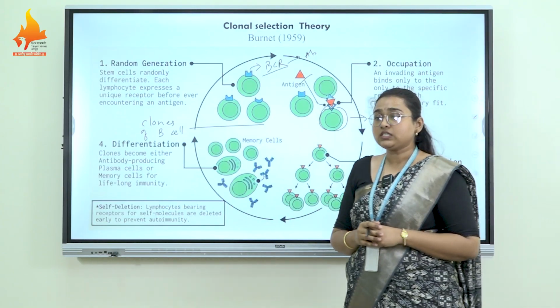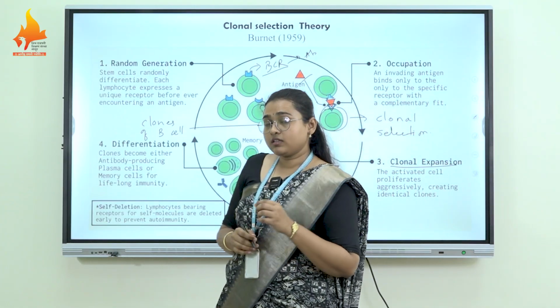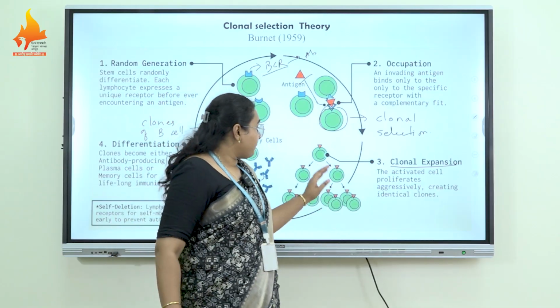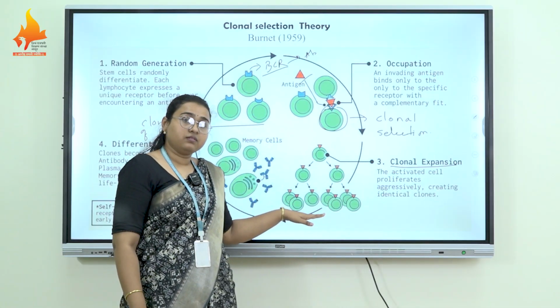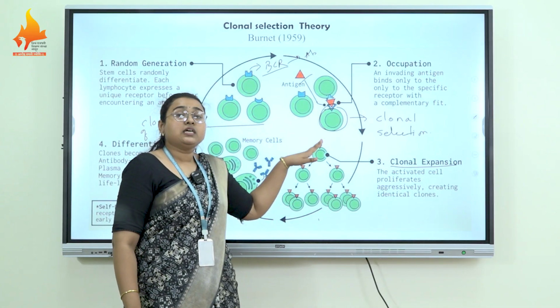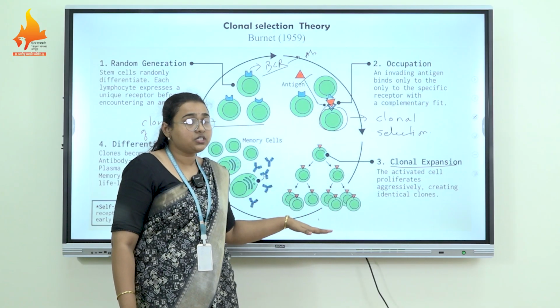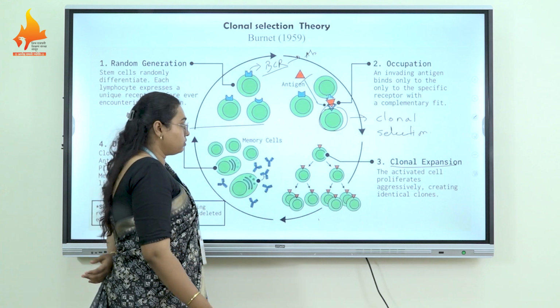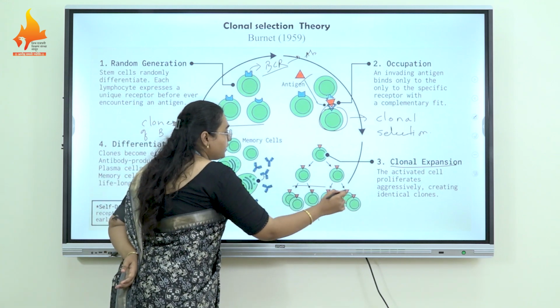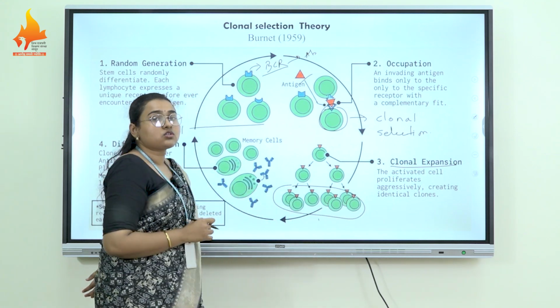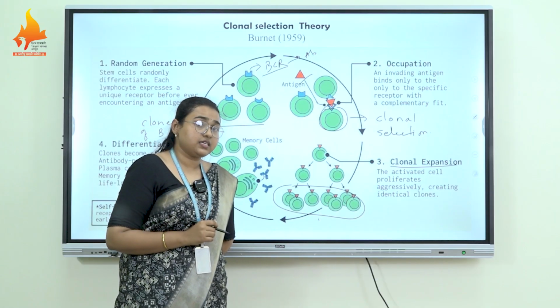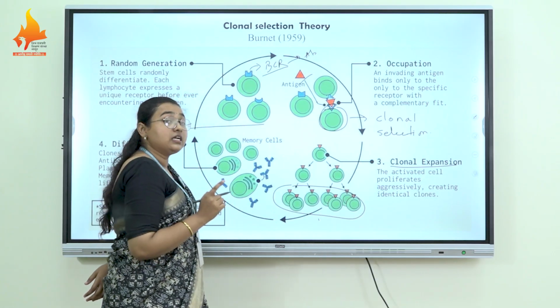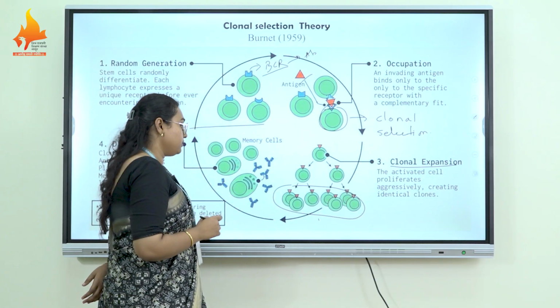In clonal expansion, the selected or activated B cell rapidly multiplies itself. So there is a rapid generation of progenies of the selected B cell clone. Different numbers of single type of B cells, single type of clones, are generated.